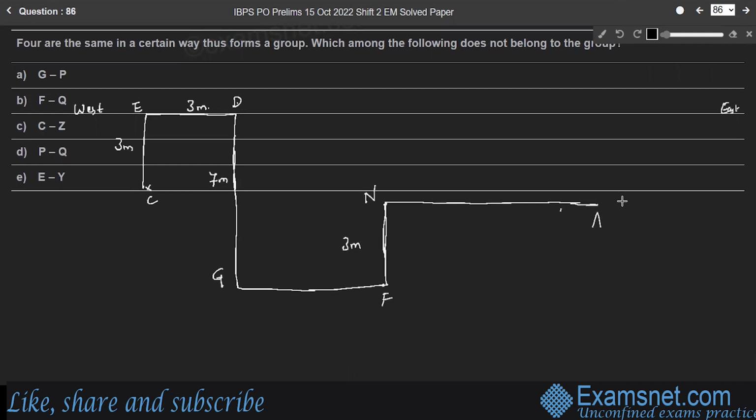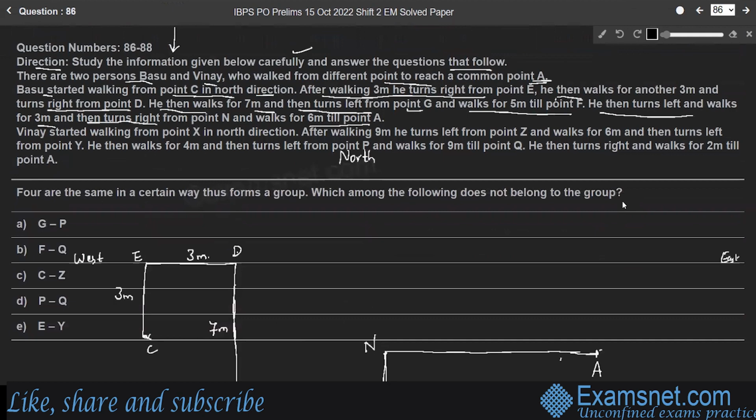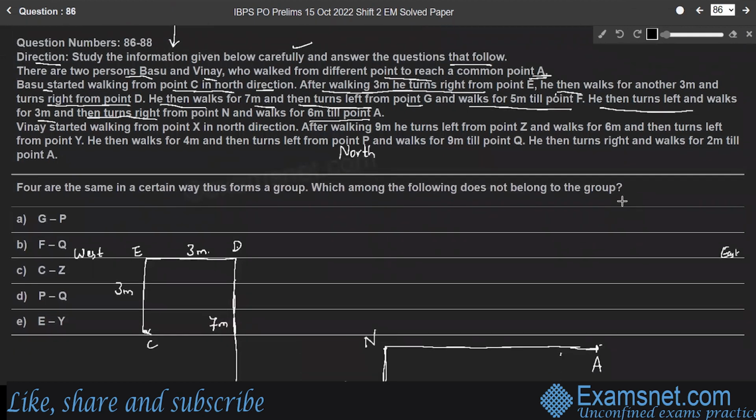So the person reaches point A. Who reaches point A? Vasu. Vasu reaches point A now.